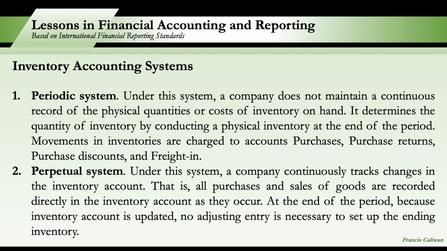Okay? So, under the periodic system, all acquisitions of inventory are charged to the purchases account. And then separate accounts are maintained for purchase returns, allowances, purchase discounts, and freight in. And then the net cost of purchases is the sum of purchases and freight in and reduced by purchase discounts, returns, and allowances.